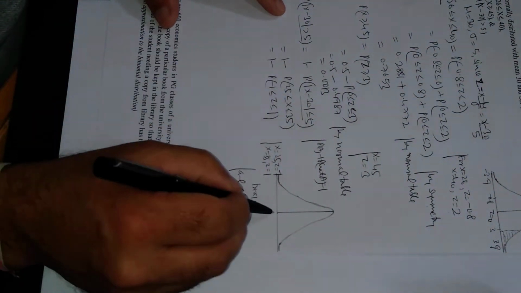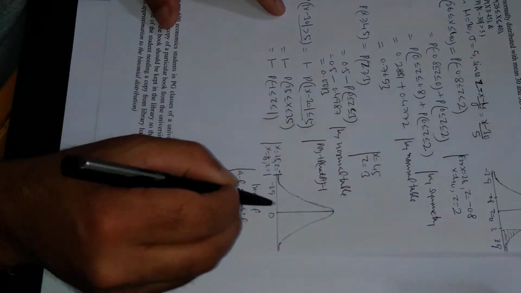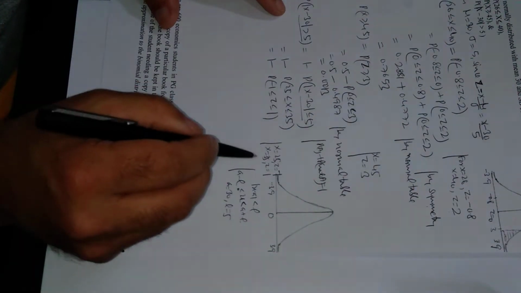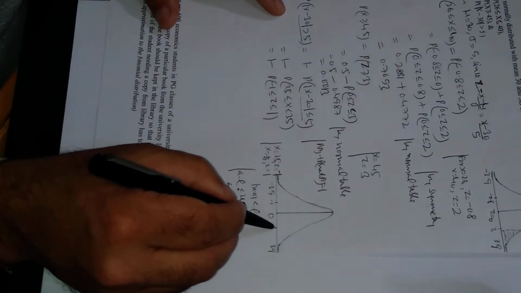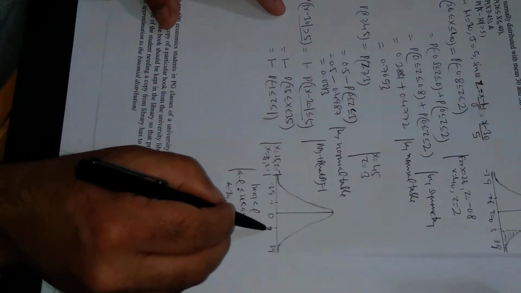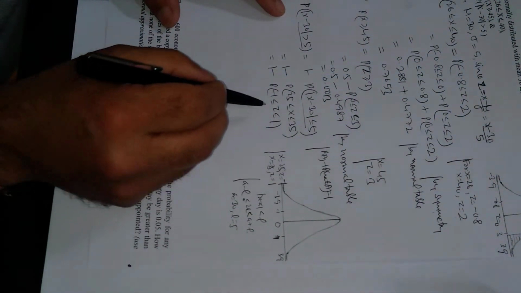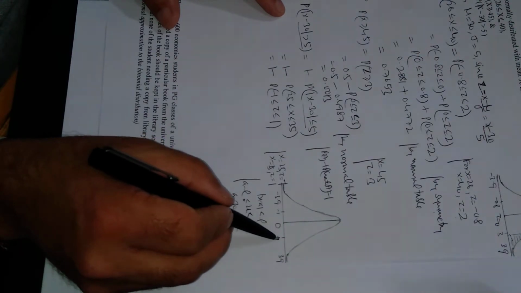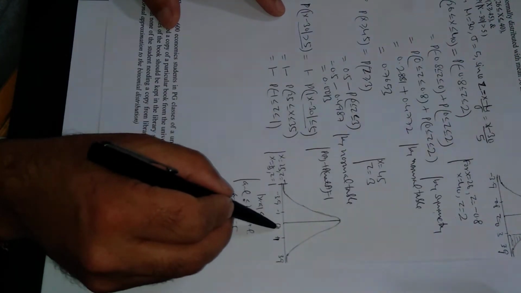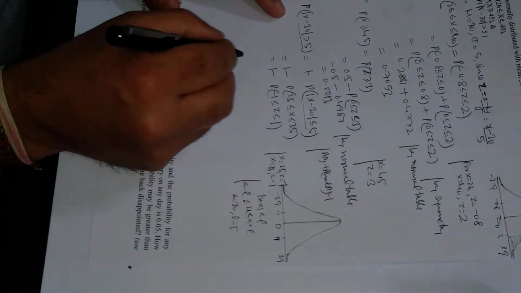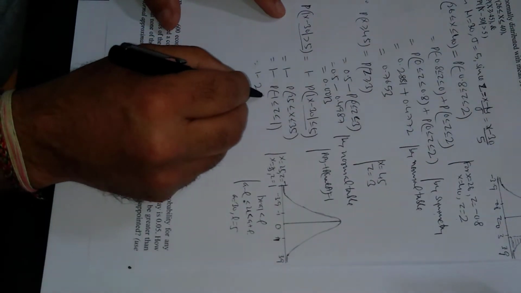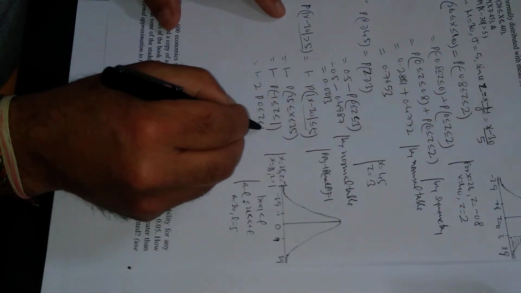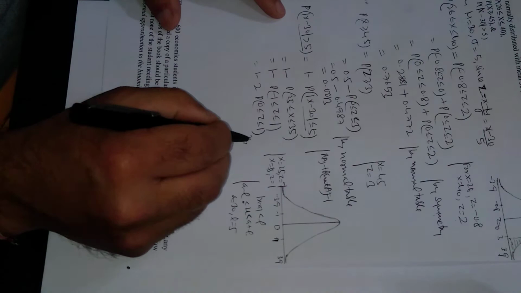So this is 0, this is minus 3.9, this is 3.9. Minus 1 will be somewhere here and plus 1 will be somewhere here. Now this can be split into two parts, minus 1 to 0 and 0 to 1. Minus 1 to 0 will be the same as 0 to 1. So this is 2 times the probability from 0 to 1, by symmetry.